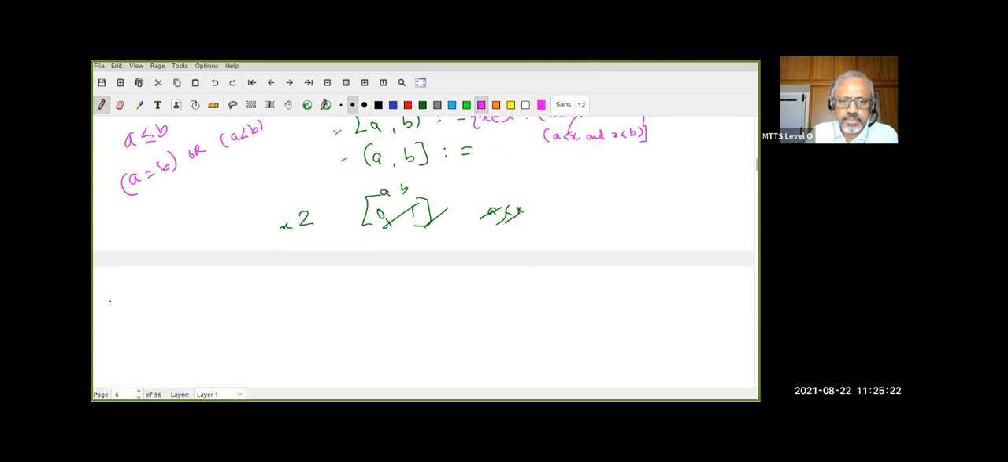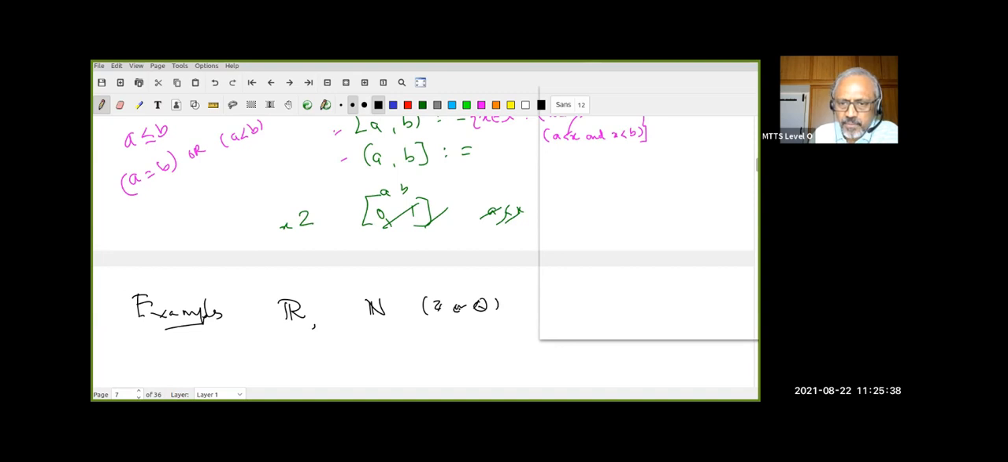Now let's go to the next one. What are the examples I want to look at of a totally ordered set? The first thing is, of course, R. And the second thing is N or Z or Q. These are all okay, but I will concentrate on these two.